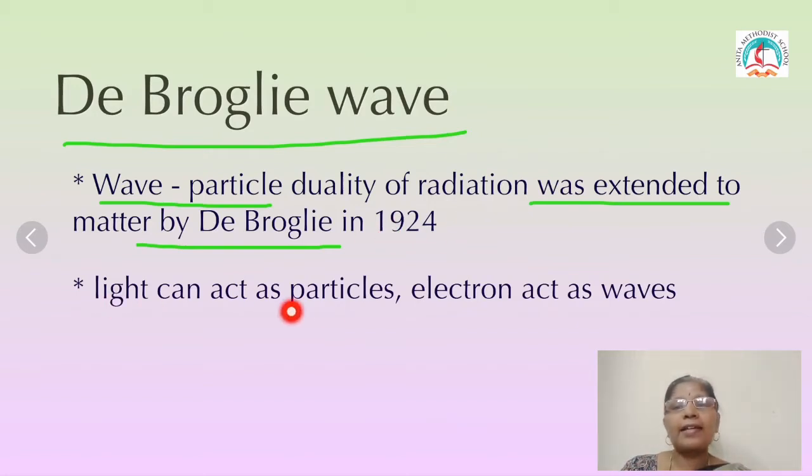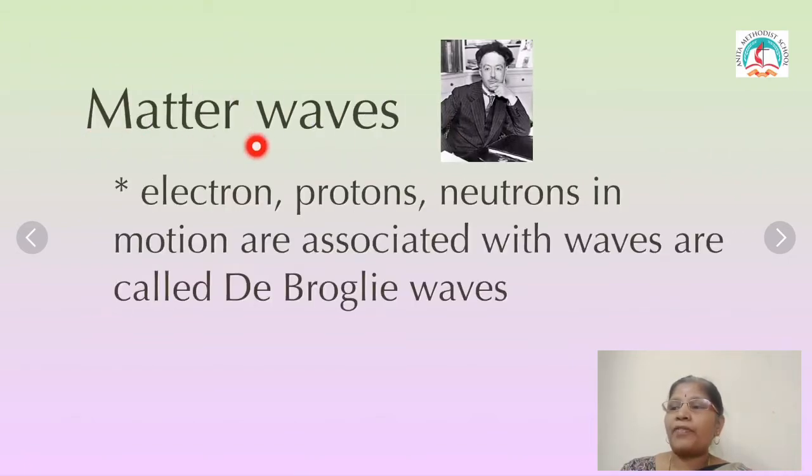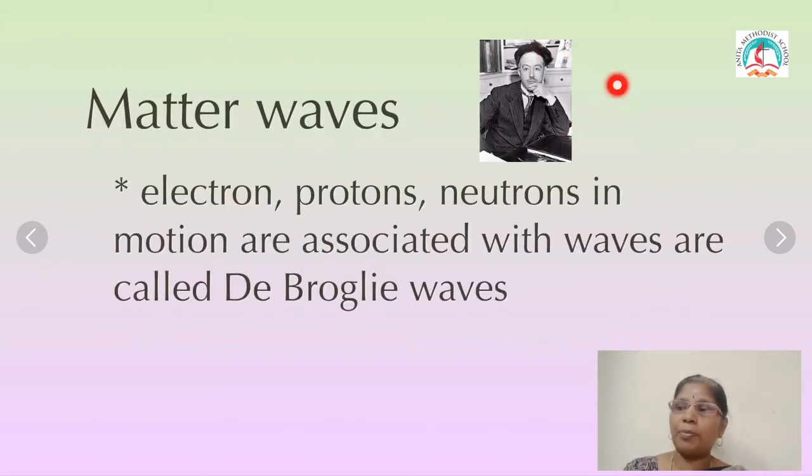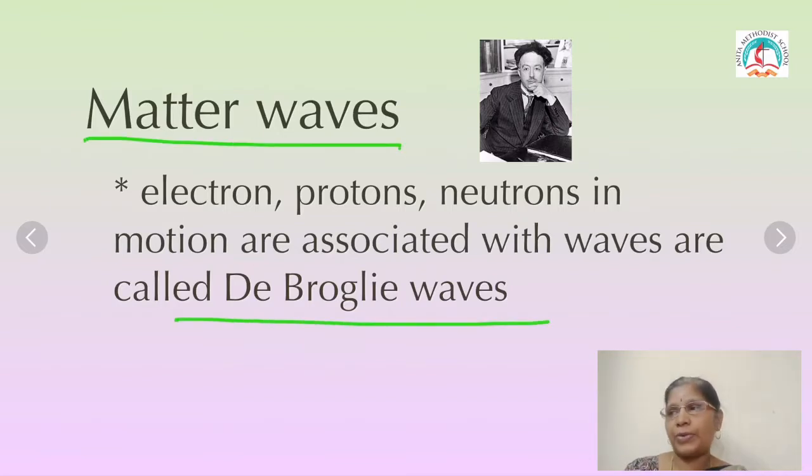Here light acts as a particle. In the same way, the electron acts as a wave. Light means immediately you will think it is a wave, but it acts as a particle. In the same way, electron means it is a particle, but it acts as a wave also. So with the help of matter waves, that is the de Broglie. This is a picture for de Broglie. The particles, electron, proton, neutron, all are moving associated with waves. This is called de Broglie waves, or matter waves.